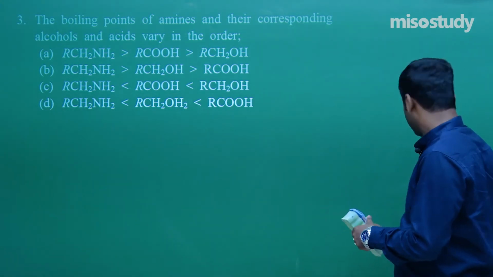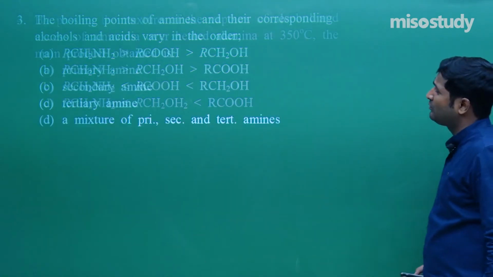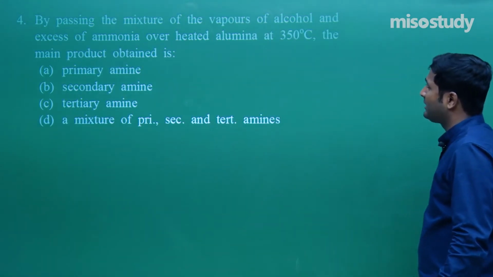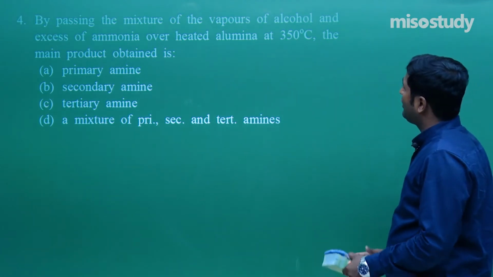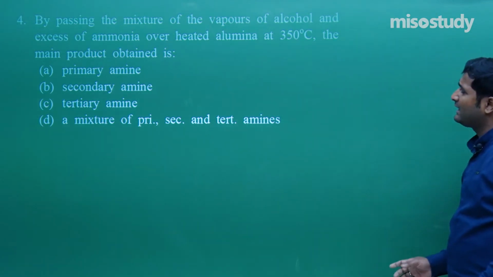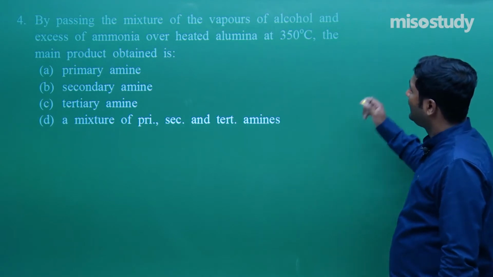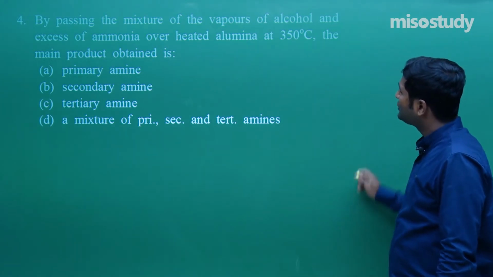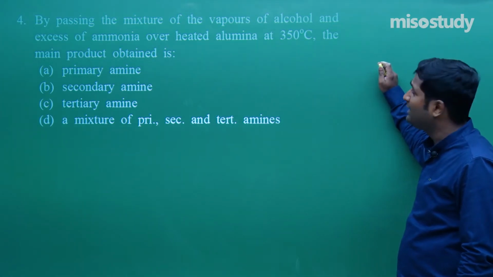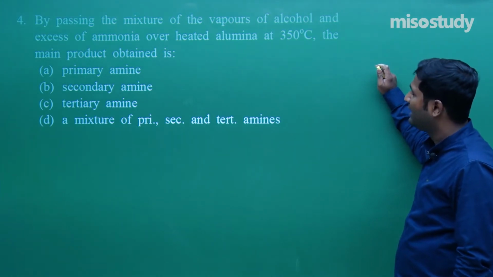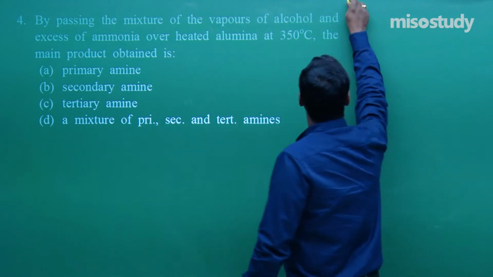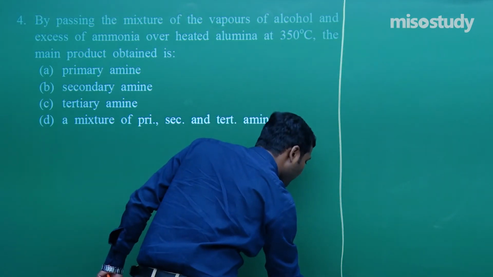Now let's move to the next question. What is the next question? Now tell me what will happen by passing the mixture of vapor of alcohol and excess of ammonia over heated alumina. The main product, this is a simple one, do you remember this?